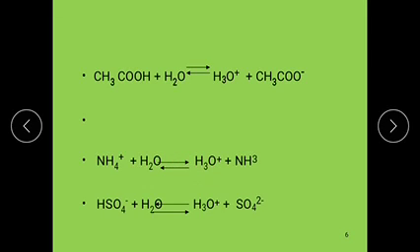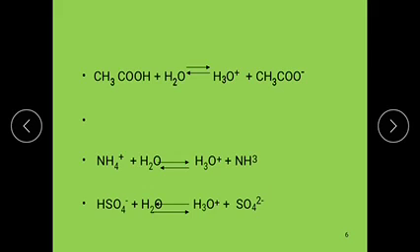Then NH4 plus converts to NH3, and H2O converts to H3O plus. This H3O plus again has the capacity to donate a proton to the NH3 molecule. Then H3O plus acts as acid, and ammonia acts as base.